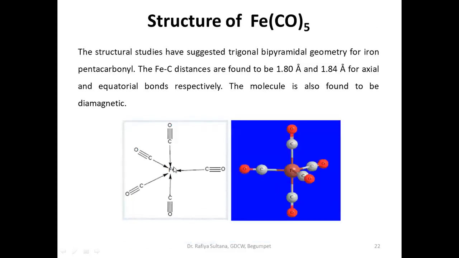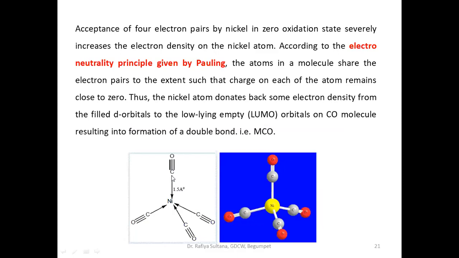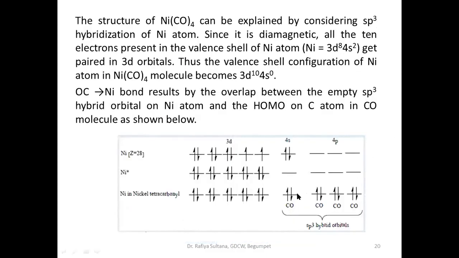When CO donates a pair of electrons to the nickel, this increases the electron density here. I have already discussed this in the bonding of metal carbonyls, but I am repeating it here. When a carbonyl donates a pair of electrons to the nickel, the electron density on the nickel is increased. So what will happen now? Electron repulsion starts.